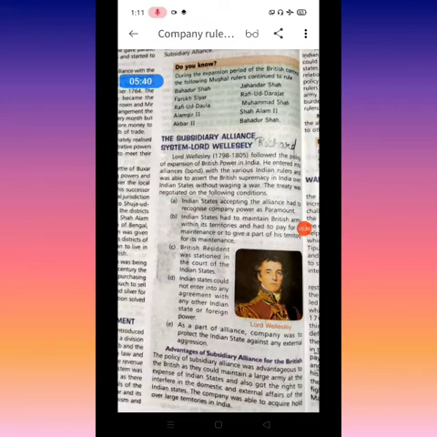Meaning we will send our own army forces to save you, you don't need to make your own army. So do you think the East India Company is very good at heart and helps the Indian states? Behind this policy, one more diplomatic method or conspiracy is there in their mind. If they are helping the state, those who are in the place of Nawab have to send money to the East India Company, and with that money the East India Company is making their army forces more strong.